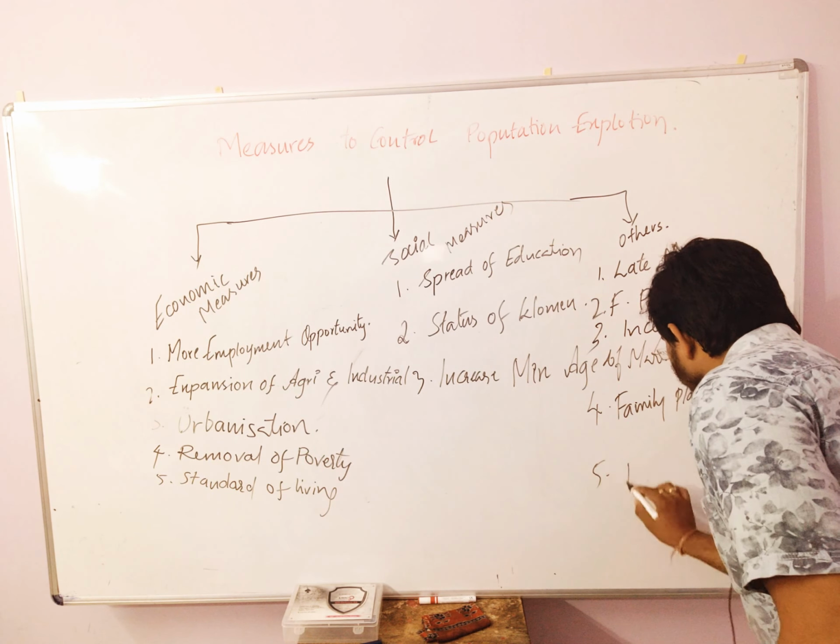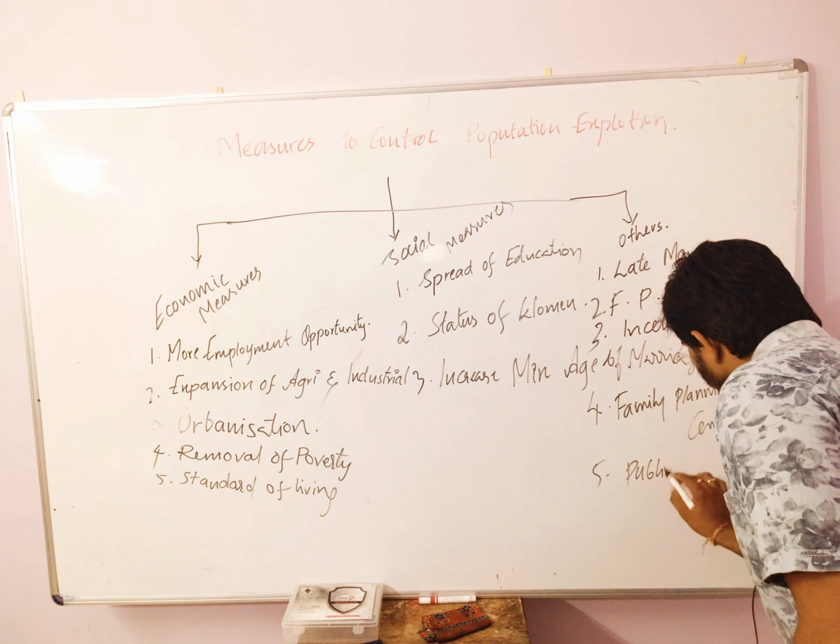And the last one is publicity. Now we can see the government is doing more publicity on the concept that they have many benefits from having fewer children. If there are more children, you can't afford food, shelter and educational facilities, or all the expenses for many children.